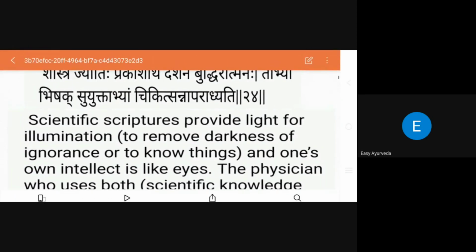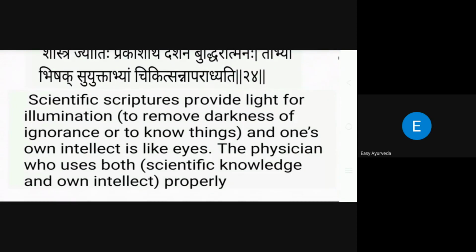Here it is clearly stated that you should have a background of scientific knowledge, studied and gained from our classical literature, to remove the darkness. If you want to remove the darkness, you should search for the light, where we gain true knowledge with our eyes, by our intellectual eyes. He specifically mentions scientific knowledge and own intellect, and specifically Yuktabhyam.